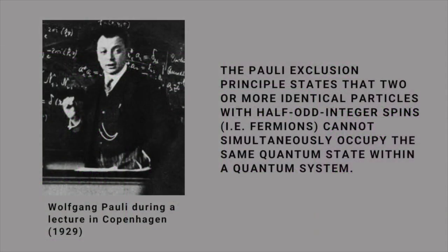Having half-odd integer spin means that fermions obey the Pauli exclusion principle. As a consequence of this principle, only one fermion can occupy a particular quantum state at a given time. If multiple fermions have the same spatial probability distribution, then at least one property of each fermion, such as the spin, must be different. In a helium atom, for example, which has 2 electrons occupying the same orbital, one spins up and the other down.